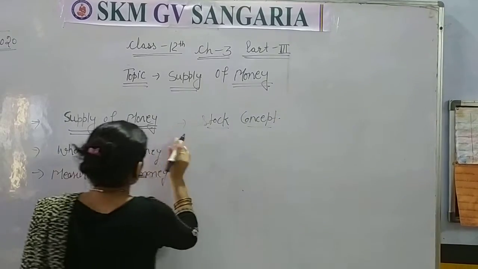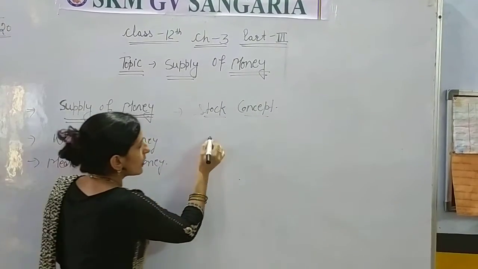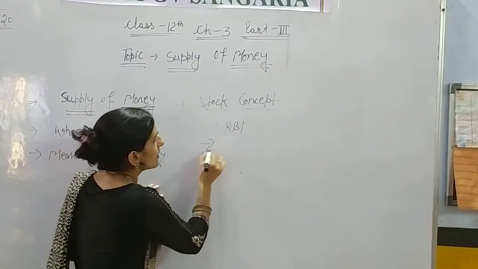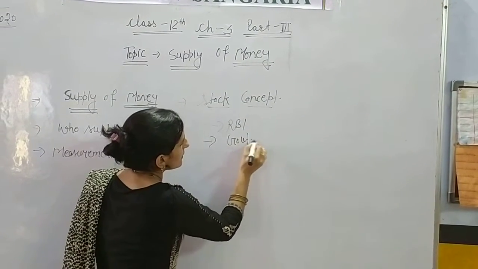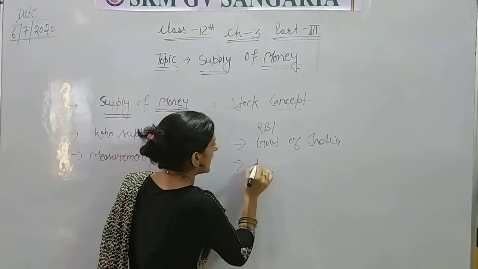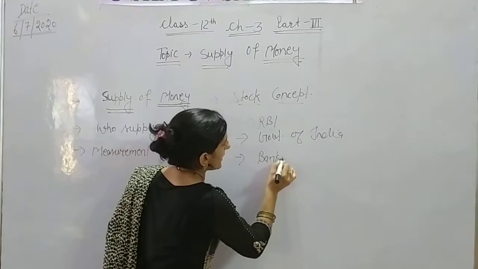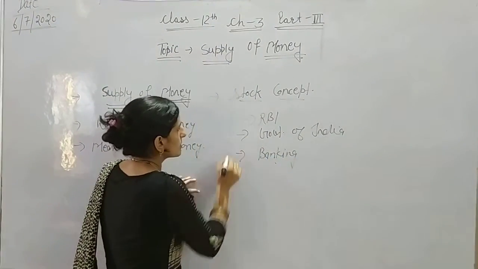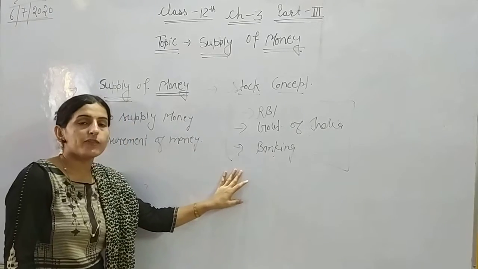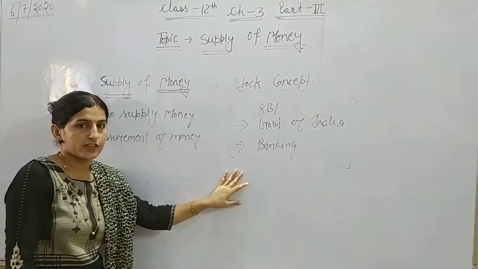The most important question is the money held by the RBI, Reserve Bank of India, Government of India, and the banking system, meaning commercial banks. Is the money held by all these supply of money or not?